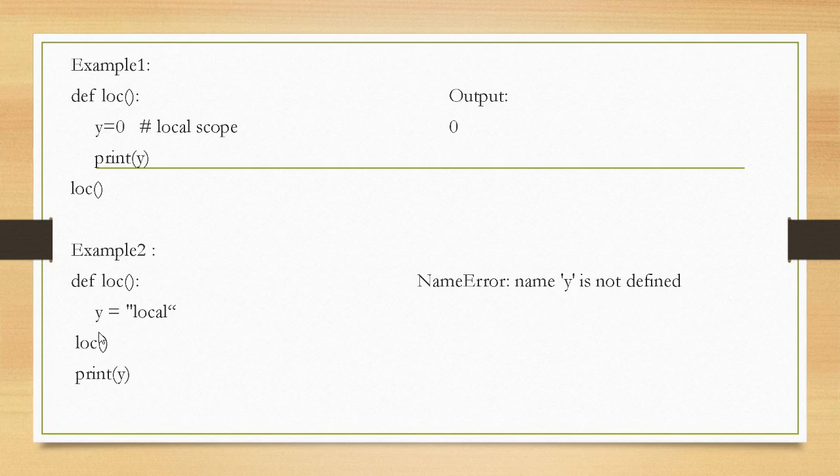That means the variable which is defined inside the function is local and it can be accessed only inside this function. But I have given the print statement outside the function. This is the main program. After the call statement, I have written print of y. So you will get an error because we are accessing the local variable. Suppose if I had given this print statement inside this function, then you will get the output as local. So once we are declaring a variable inside the function, it is limited; we can only use it within the function. It cannot be used outside the function.